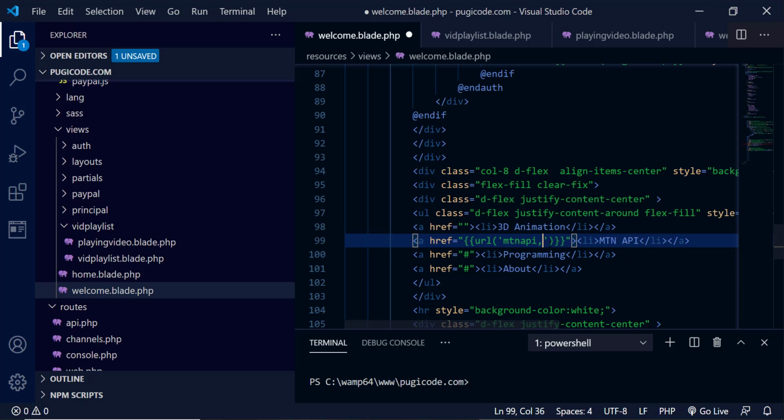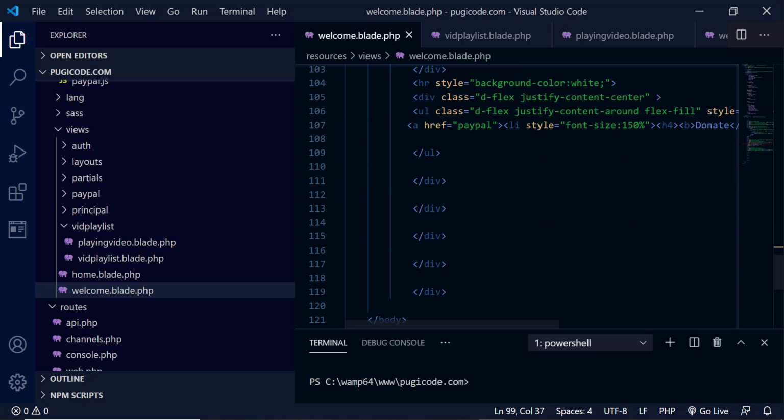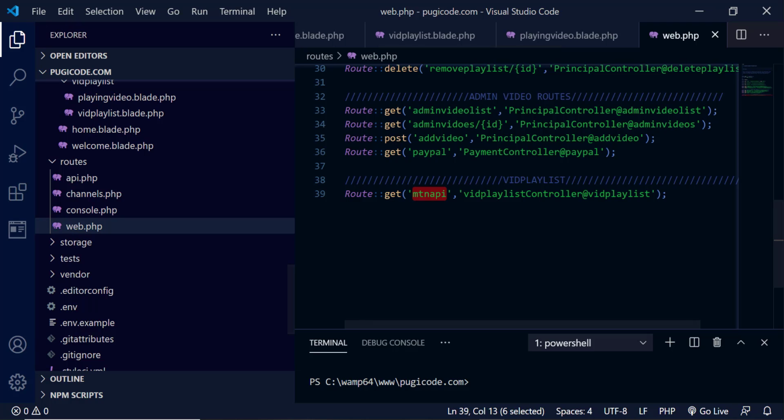So we do a comma, and then we need the ID of the item that is going to be submitted. So it will be ID 1. In other ways, you know how to get an ID dynamically. Now we're going to go to web, and then we do a slash, the API, and then we are submitting the ID.